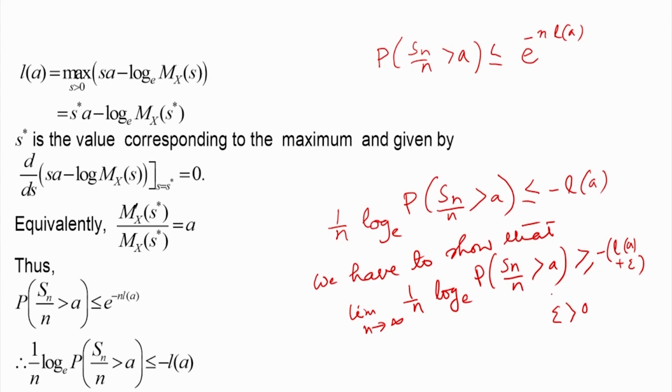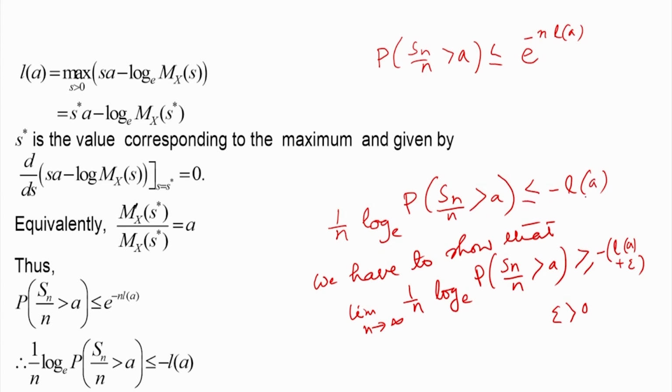This is a slightly complicated task. So far we know that the logarithm of the tail probability is bounded by the rate function, which is an upper bound for this expression.